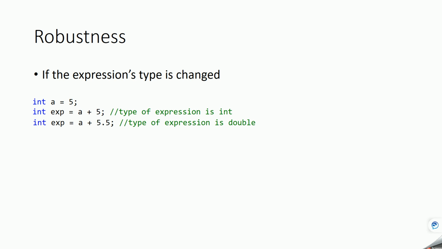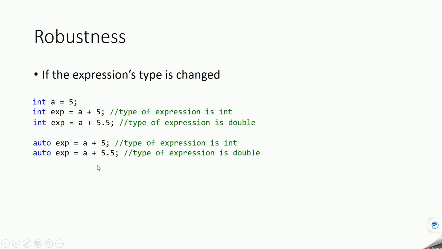If we don't want that implicit conversion to happen, then the expression is not robust here because of the changing expression type. So if we use auto, what will happen? It will automatically determine the type. In this case it will determine exp as integer, because both are integer, and in this case it will determine exp as double because a plus 5.5 is double. In the first case it was integer because a is integer and 5 is also integer.